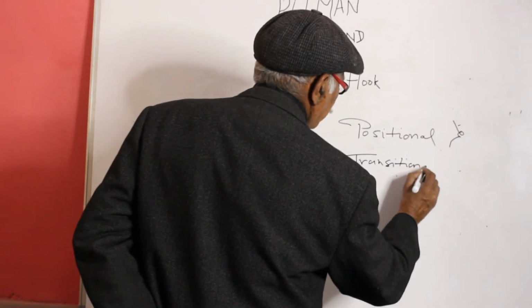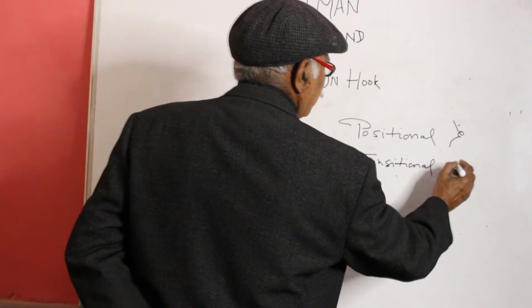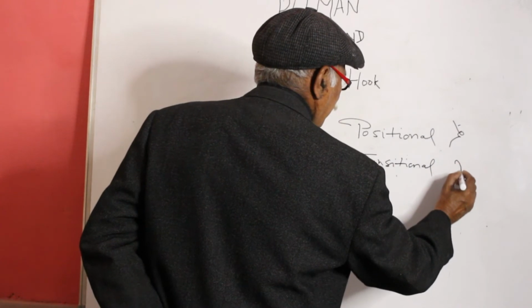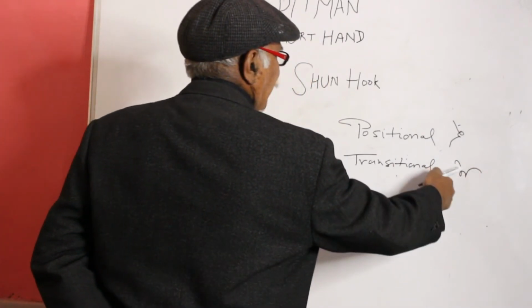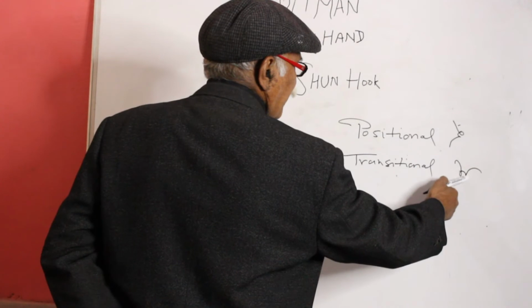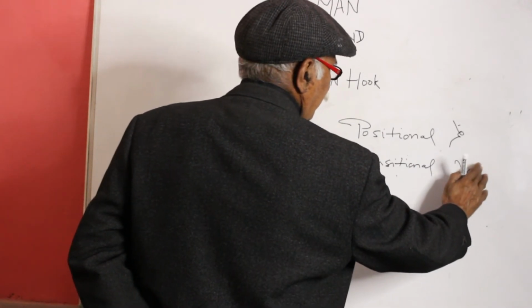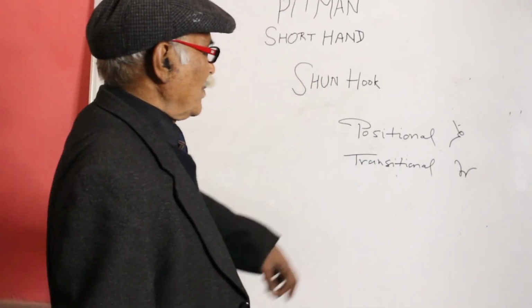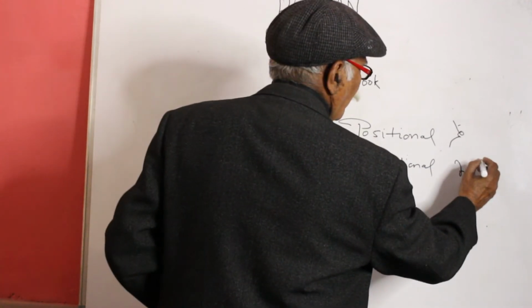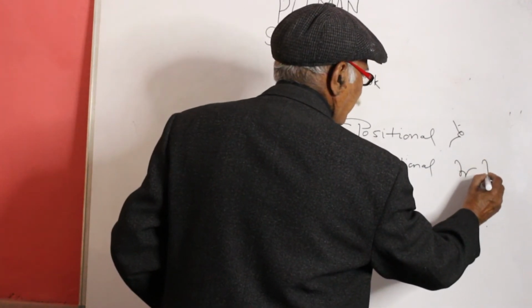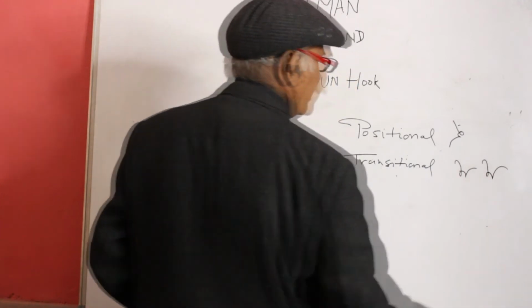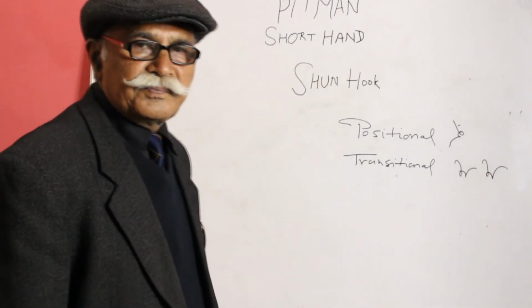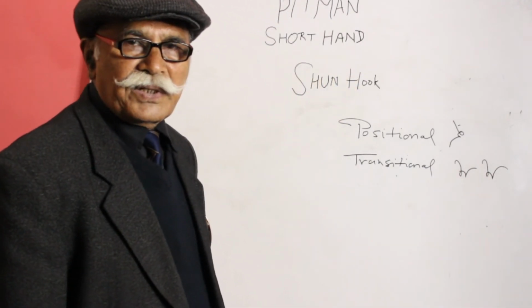Transition, then L. Transitional. It is NS, then sun hook, then L. Transitional. Look here. So it is transitional.